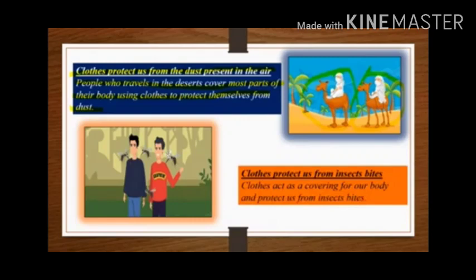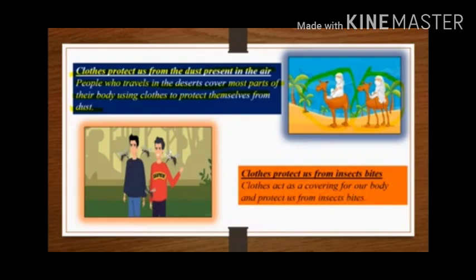Clothes also protect us from insect bites. Children, when you are going outside for playing, okay? In the evening time, when you are going outside to play, your mother advises you to wear a long sleeves t-shirt and long pants. Why?